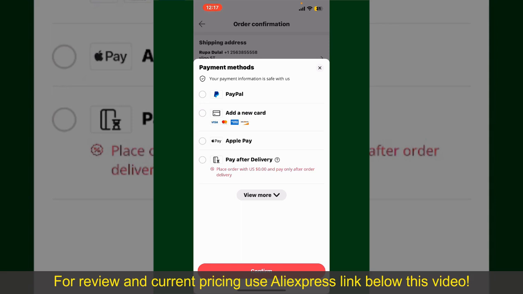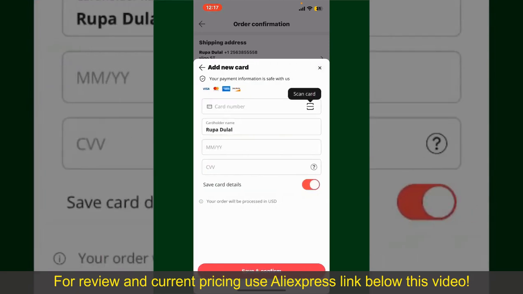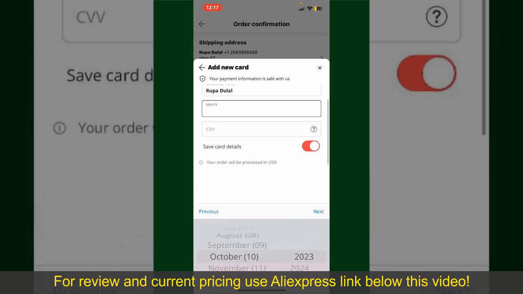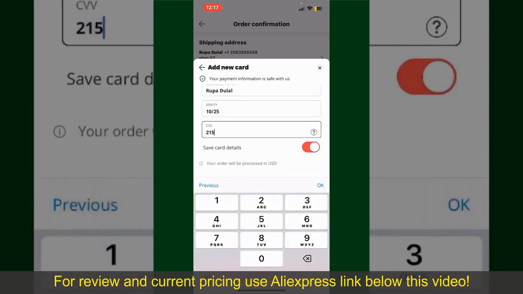Select one of the options as a payment method. In my case, I'm going to choose the Add a New Card option. Go ahead and pick one of the options. You can then scan your card with the help of the scanner button, or manually enter your card number in the text box. Enter your card details, your name, your card's expiry date, and the CVV code for the card.